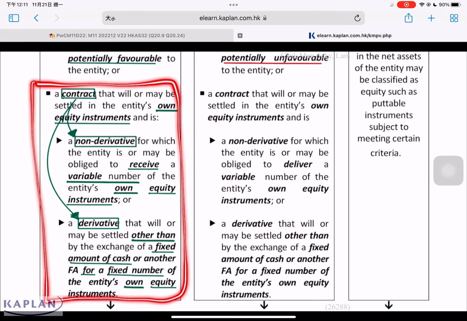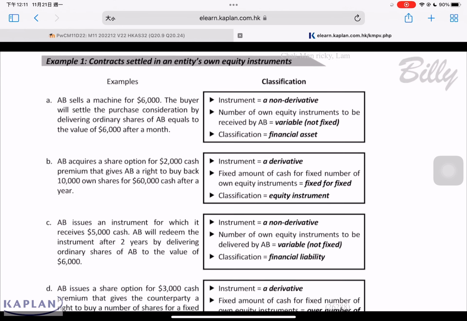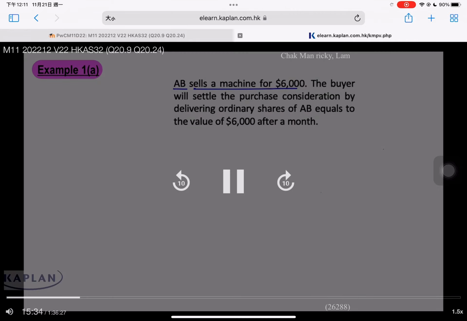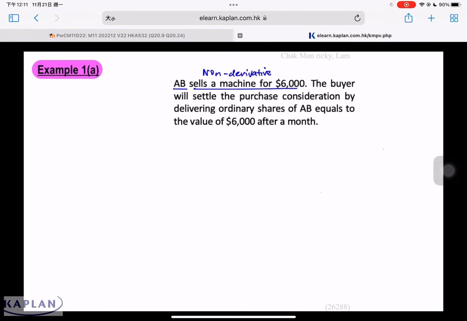To understand this better, let's look at an example. Please refer to page 512, example 1. Let's look at some of these separately. AB sells machines for $6,000. This sale of machines is a non-derivative contract. It's a normal business contract. The buyer will settle the purchase consideration by returning ordinary shares to AB, equal to the value of $6,000 after a month.